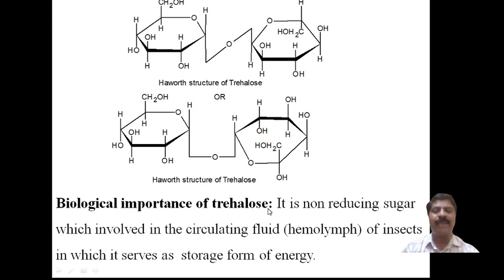When it undergoes partial hydrolysis, it produces glucose units, and those glucose units give energy for activity, because the ultimate energy source is glucose. Suppose a sports person becomes tired, then they immediately supply glucose. Glucose directly produces energy. Suppose we take food, the food undergoes digestion, then converts into glucose, and then energy is liberated from the glucose.